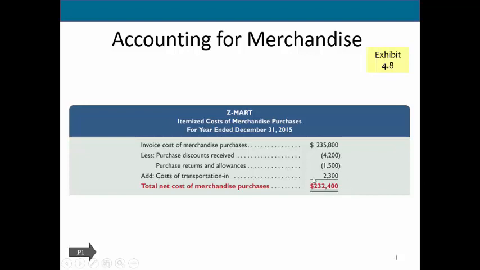Here, the sum gives us the total cost of our merchandise purchases. So the cost of our merchandise is not simply the original contractual price. It's going to be adjusted down for discounts, returns, and allowances, and up for the cost of any transportation that you paid to get it to your place of business.